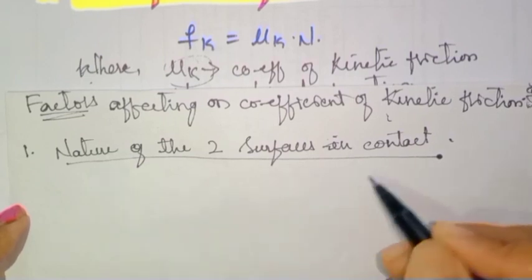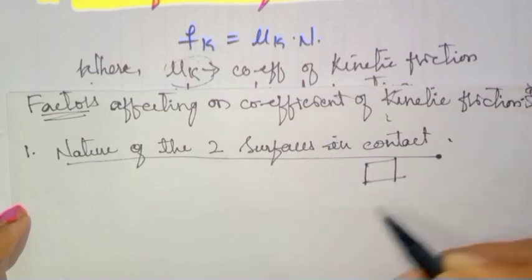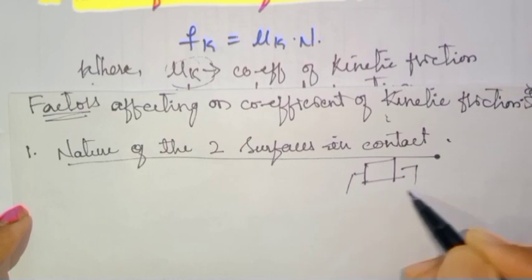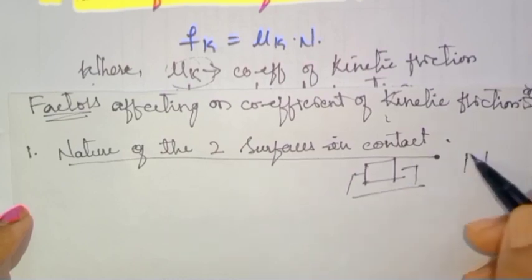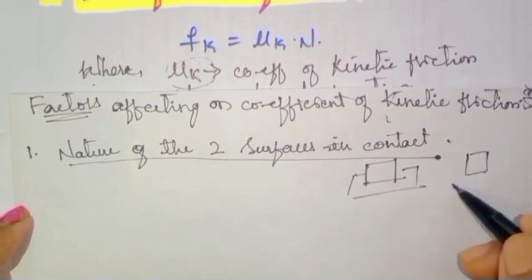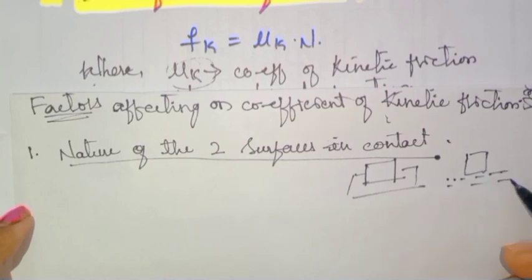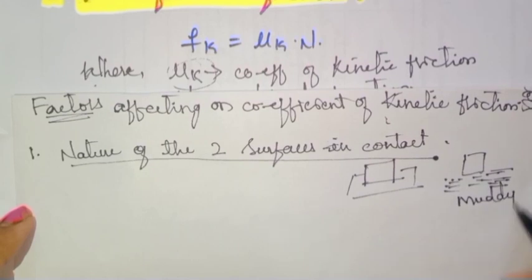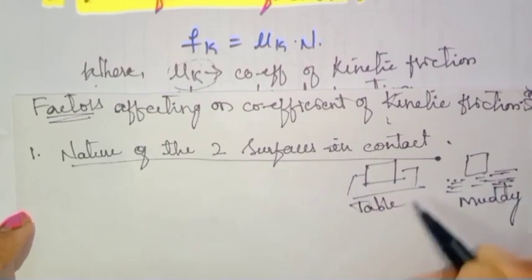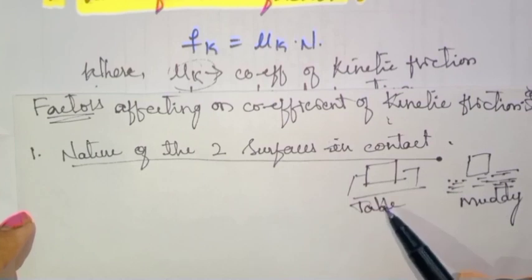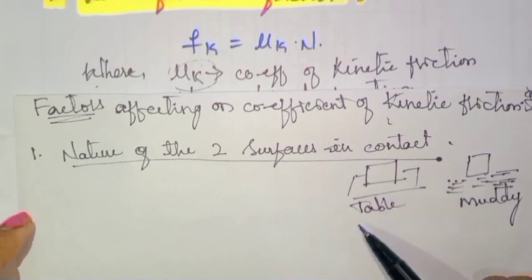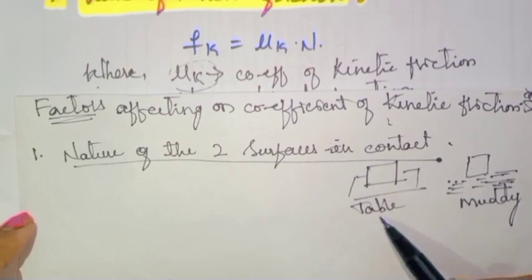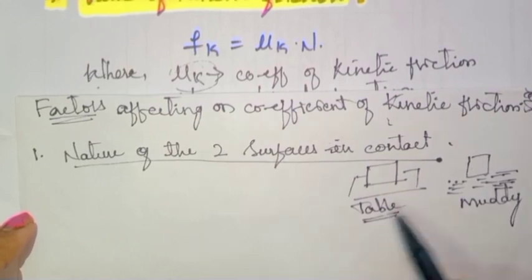So if you consider here is a box, and let me consider it is on the table, and the same box I will consider on a sand road. This is a muddy road, you can consider. So this is muddy and this is table. Okay, so where can you move the object easily? You just tell me. Of course on the table. Why is it on the table?